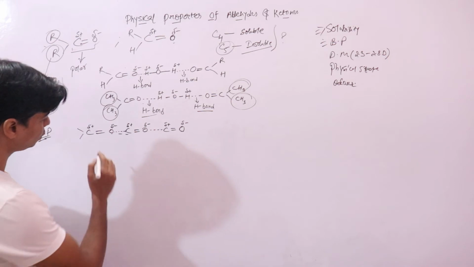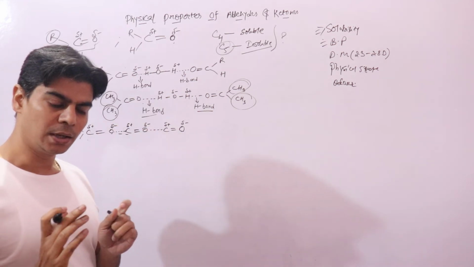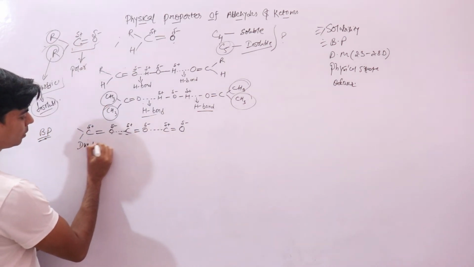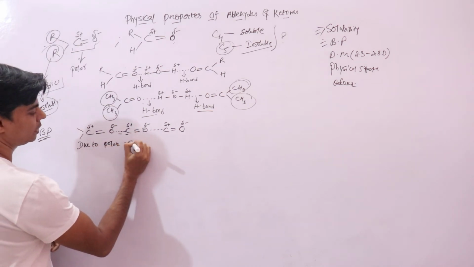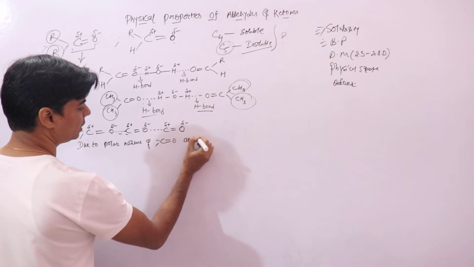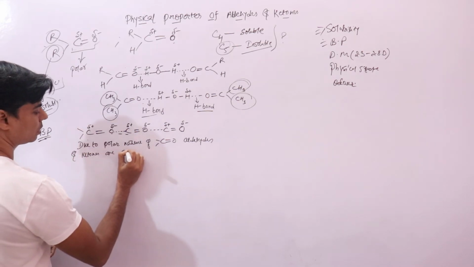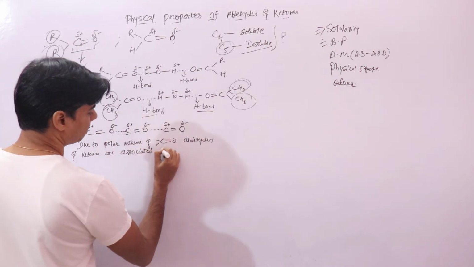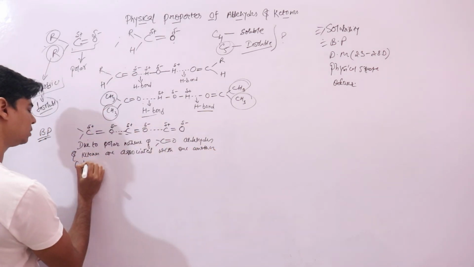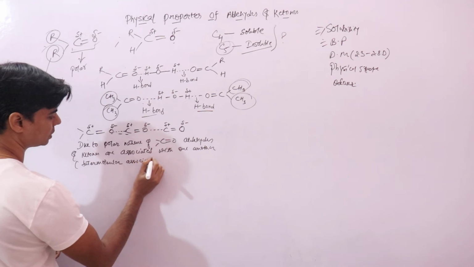Due to the polar nature of the carbonyl group, the molecules of aldehydes and ketones are associated with one another through what we call intermolecular association.